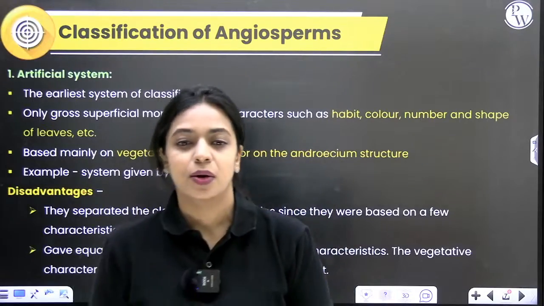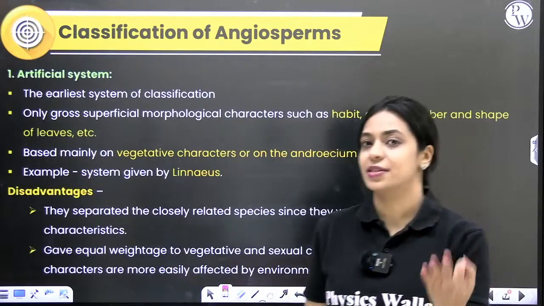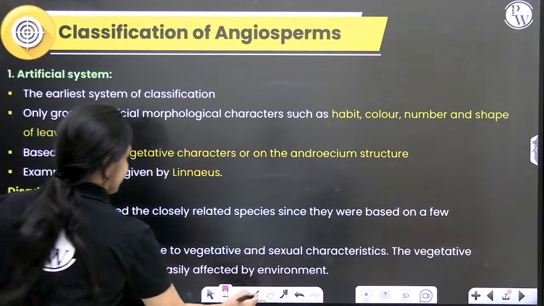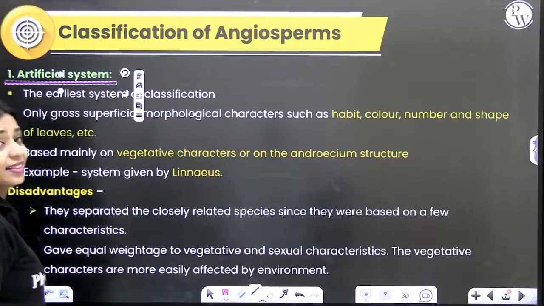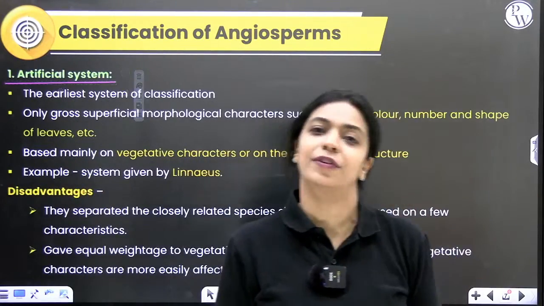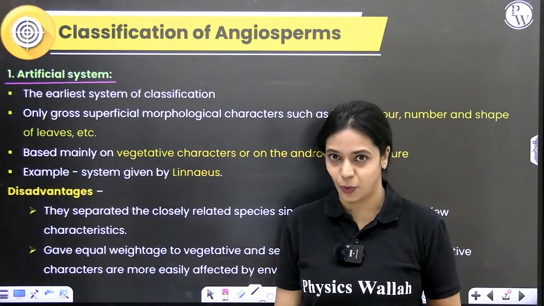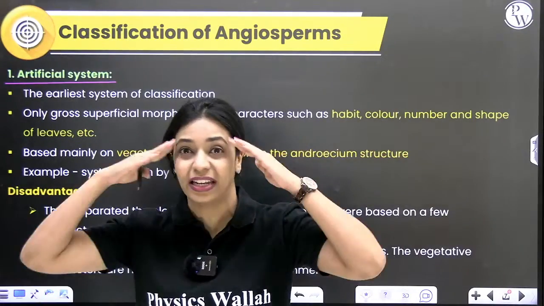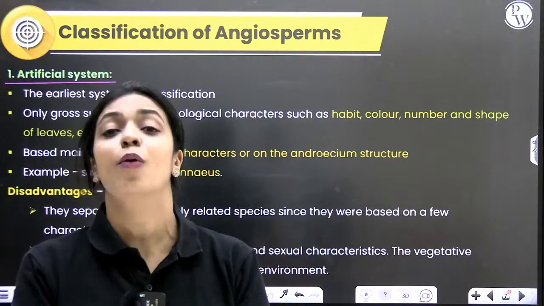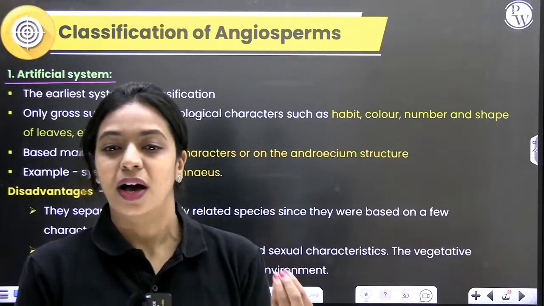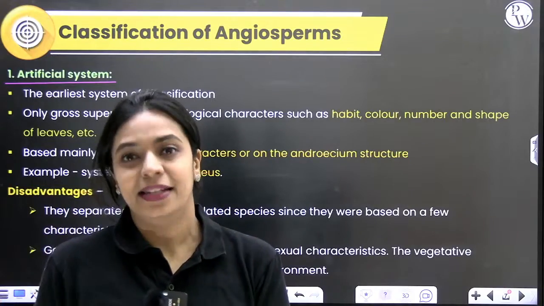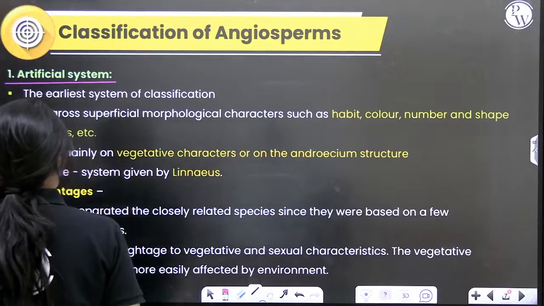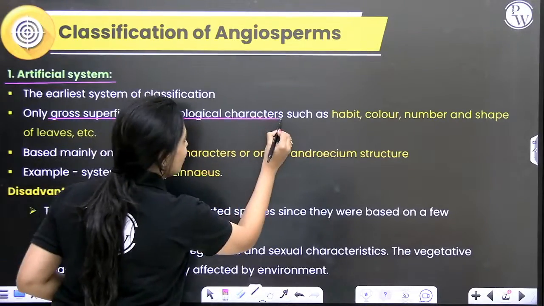All right. So, there are 3 different systems of classification about which you have to study. The first one is the artificial system. This is one of the earliest systems of classification. What basically happened here was, in order to classify angiosperms, they used characters that were very visible to the naked eye. Very obvious differences they could see. They used those characters to classify angiosperms into different groups. So only gross superficial morphological characters.